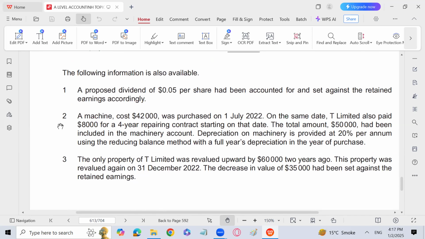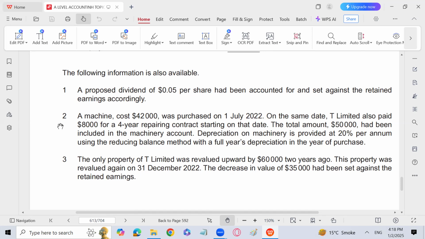The following information is available. A proposed dividend of 0.05 per share had been accounted for and set against the retained earnings accordingly. This is the whole entry which has been passed. In the previous question, we talked about why we were adjusting this proposed dividend only in the statement of financial position, and why in retained earnings and not in the statement of financial position. Because it was clearly given that the proposed dividend had been added in the other payable, so you have to subtract it only from other payable.